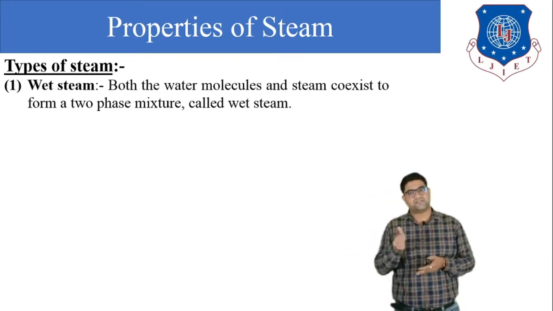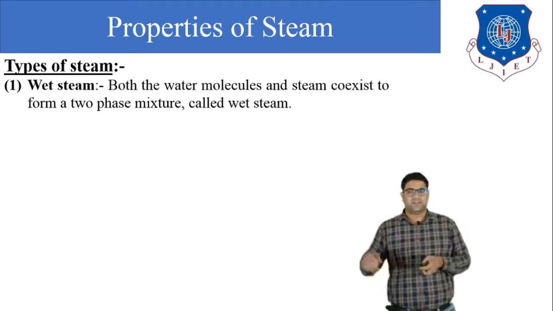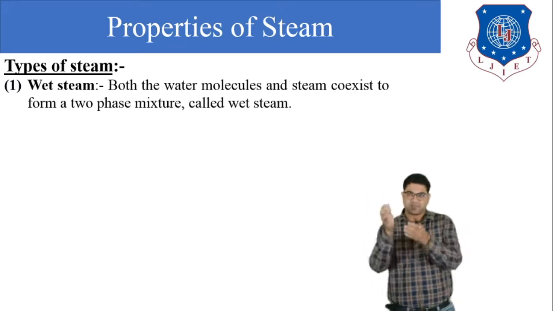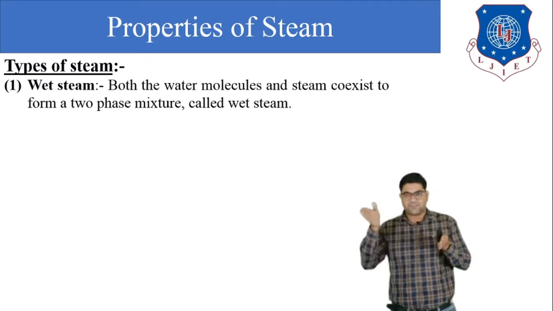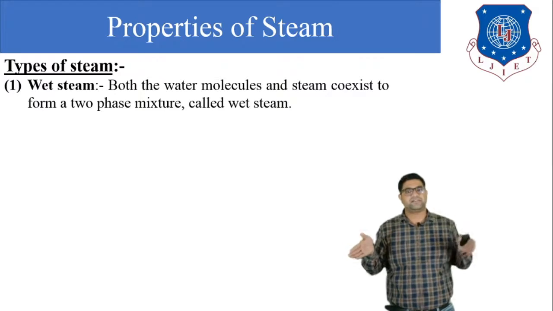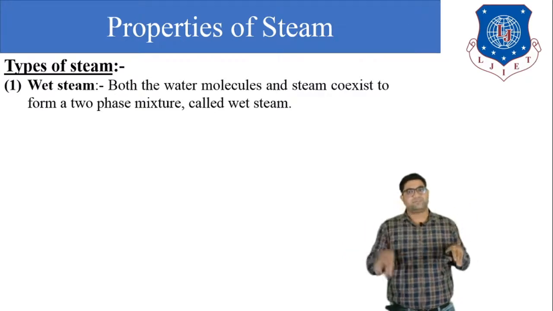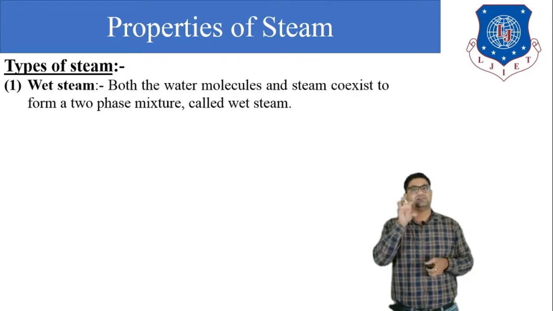At the saturation temperature the water is converted into steam. So in between the condition when water starts converting into steam and 100% steam is generated, the steam present is known as the wet steam.